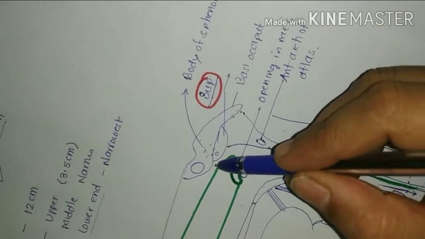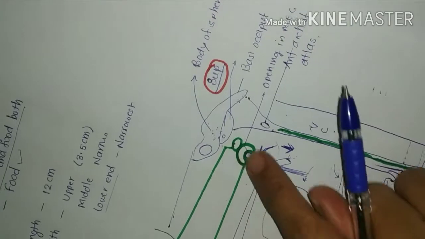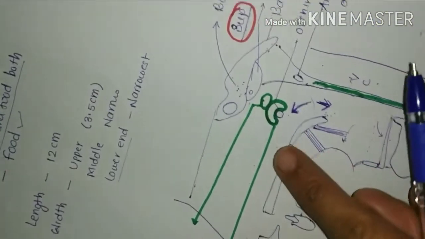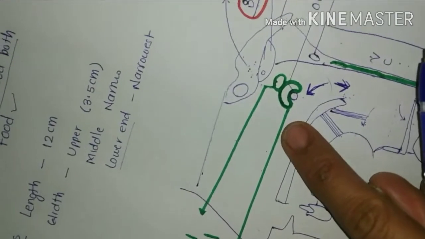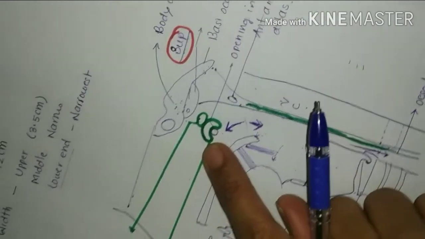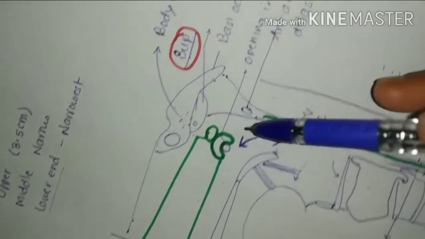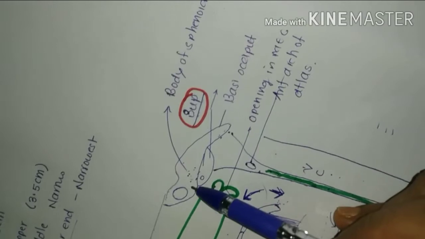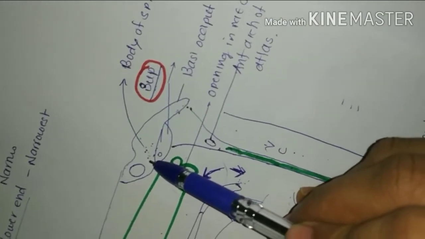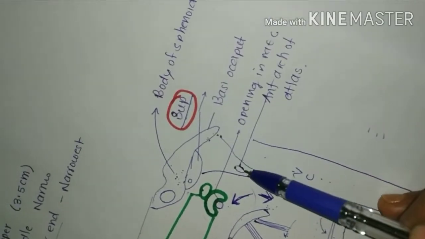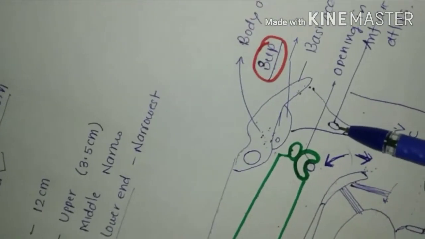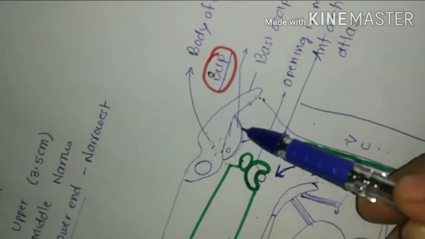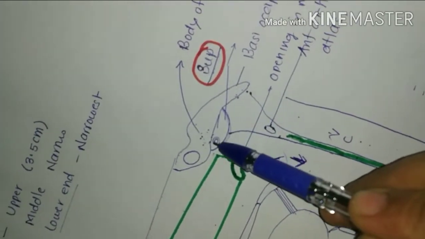So anteriorly it is related with posterior nasal aperture. Here there are anterior nasal aperture and posteriorly there are posterior nasal aperture. Then posteriorly and in the upper part it is related to body of the sphenoid bone, basi-occiput and anterior arch of atlas, and it shows the presence of nasopharyngeal tonsil with nasopharyngeal bursa.